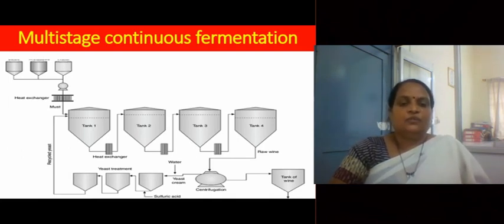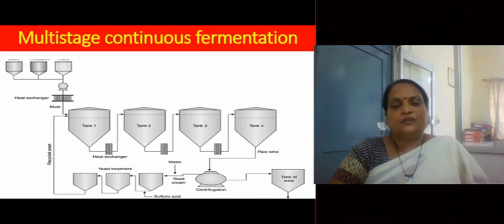From tank 2, the effluent is added as an influent in tank 3. From tank 3, the effluent that comes out is added as influent in tank 4. And from tank 4, the fermented broth is removed and it is used for recovery of the product.